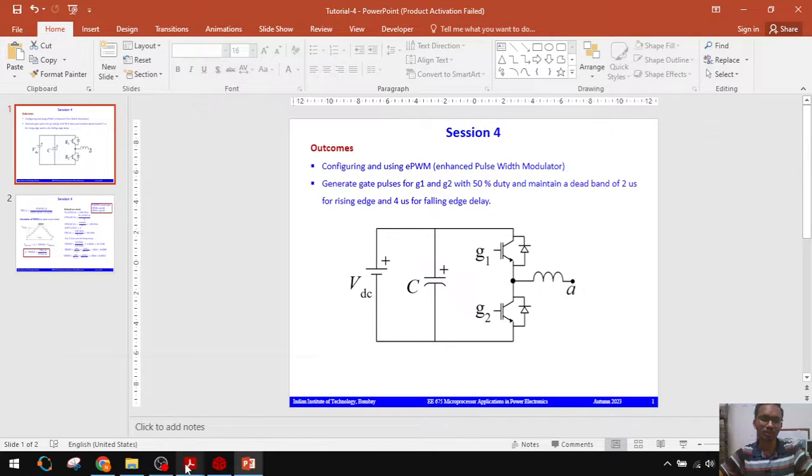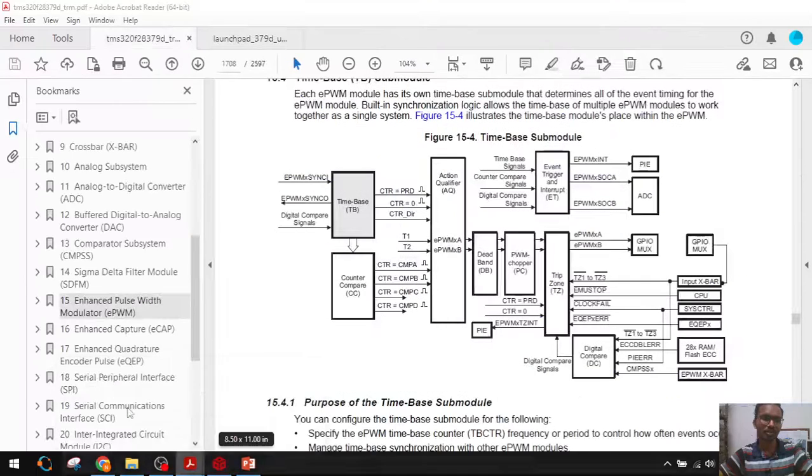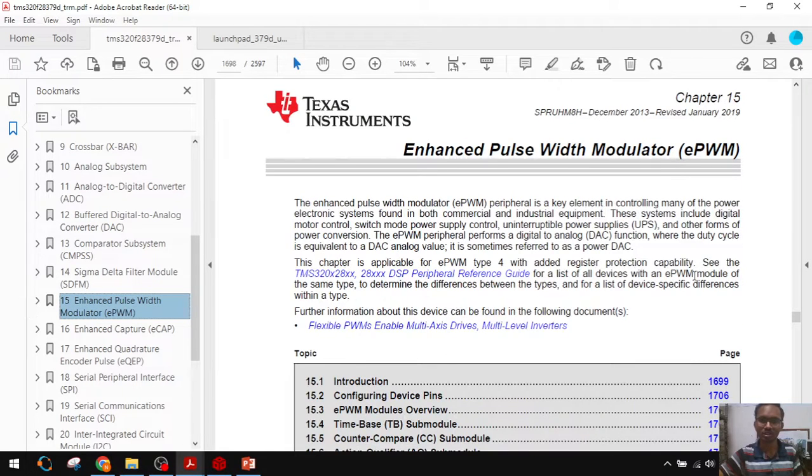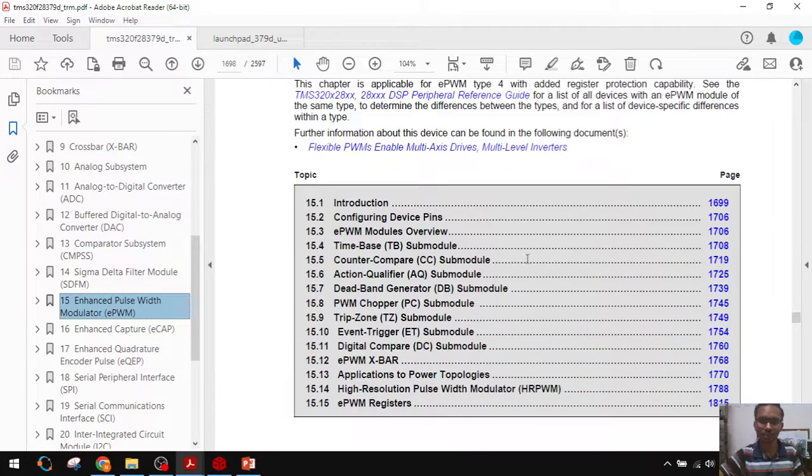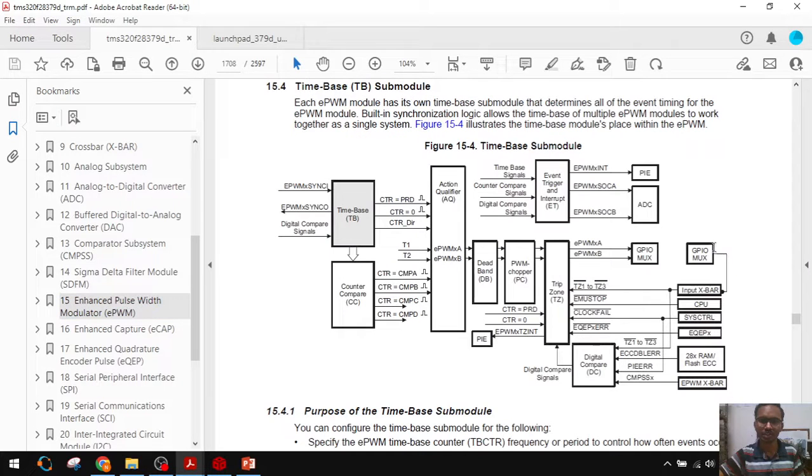Okay, let's go to the technical reference manual. Go to the 15th chapter, enhanced pulse width modulator. Okay, this is the overview. I am assuming in the class this explanation has been covered. Here we have the time based module.